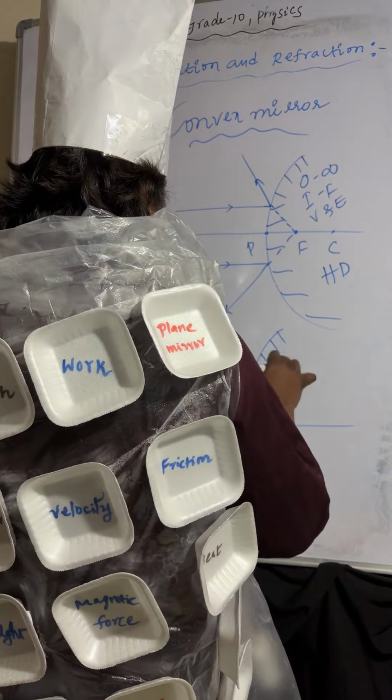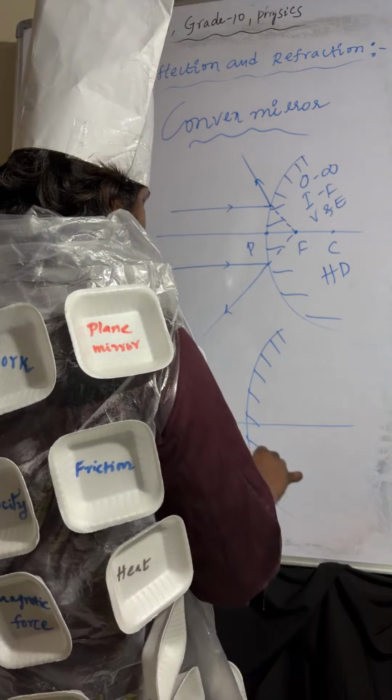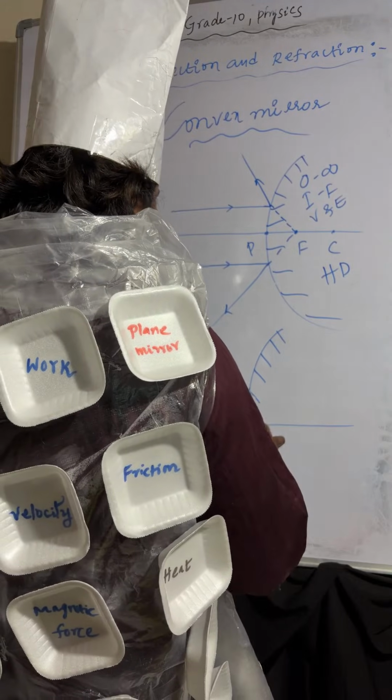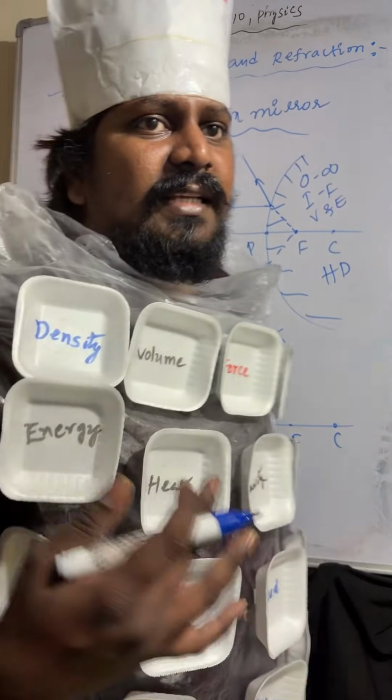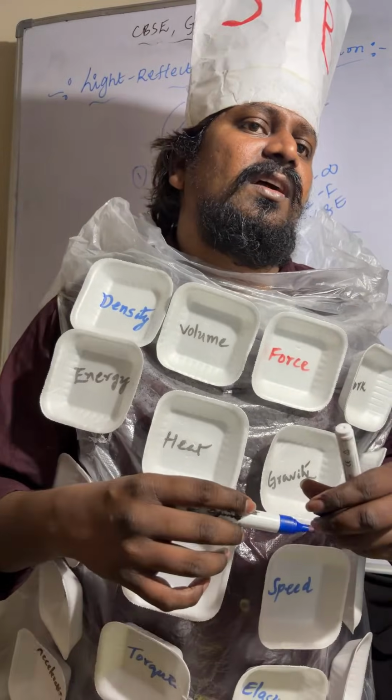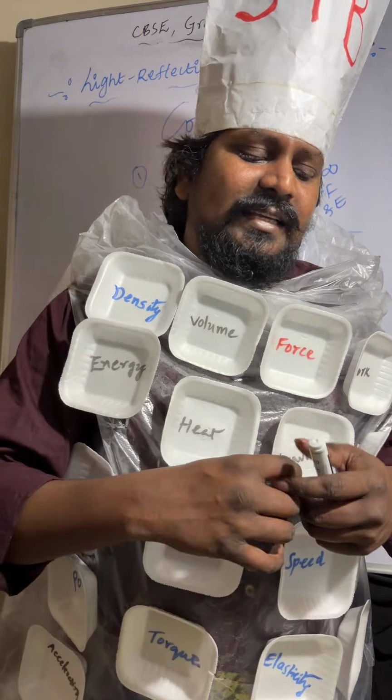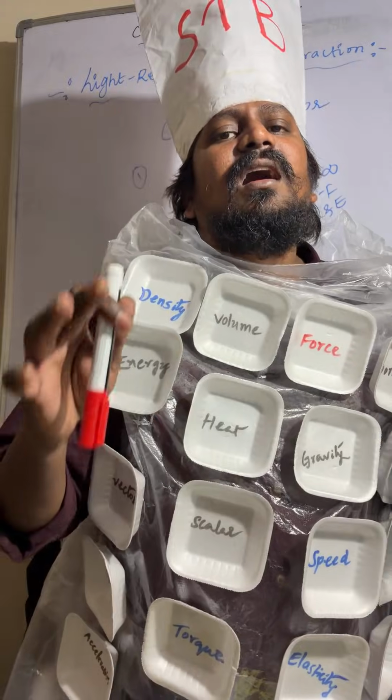Object is placed. So pole, focus, center of curvature.